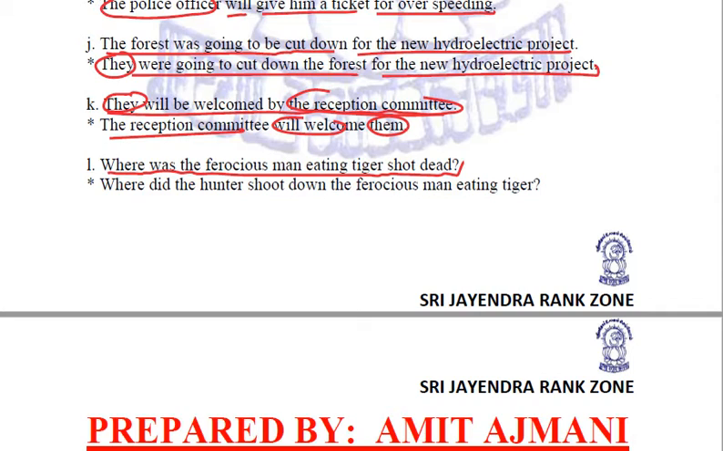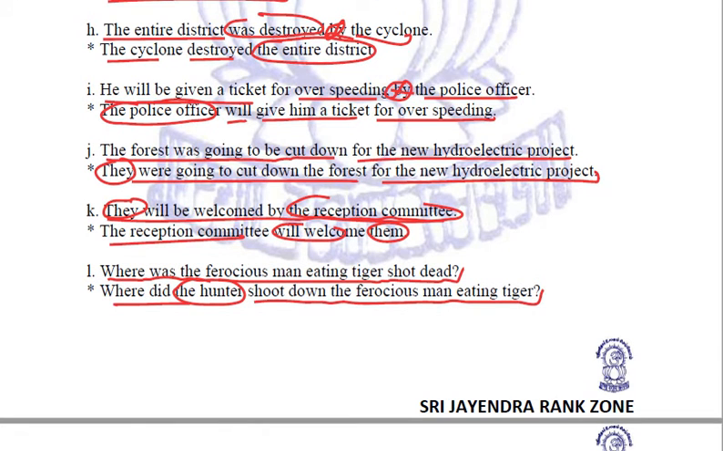Now by whom was this tiger shot dead? No subject is specified. So we are assuming it to be the hunter. So where did the hunter shoot down the ferocious man eating tiger? This will be the active voice for this particular sentence.